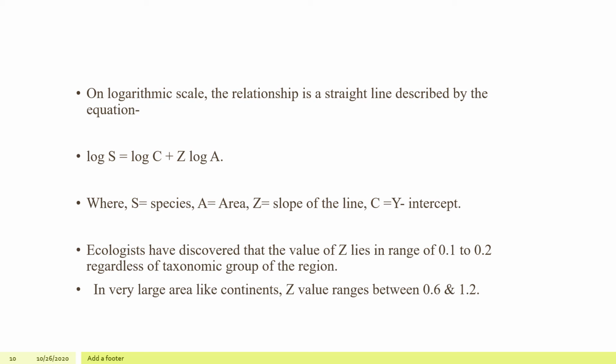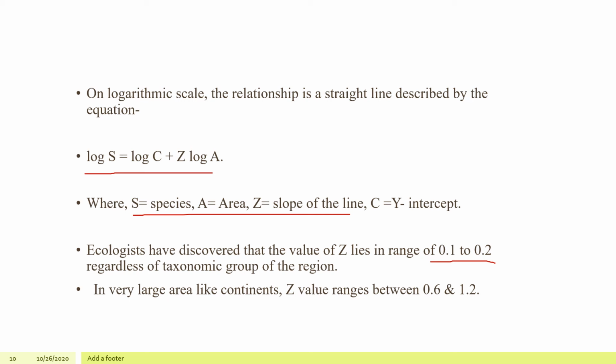The relationship is a straight line on a logarithmic scale, given as log S equals log C plus Z log A. Here S is the species richness, A is the area, Z is the regression coefficient, the slope of the line, and C is the intercept. In any taxonomic group or region, the value of Z comes between 0.1 to 0.2. This value is similar, for example, for plants in the UK, birds in California, and mollusks in New York.